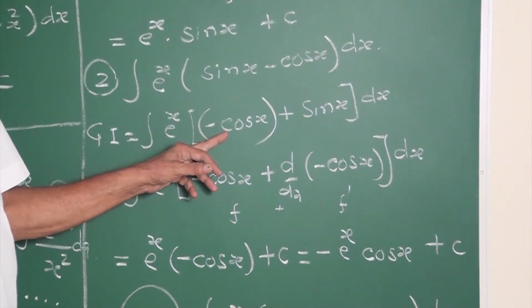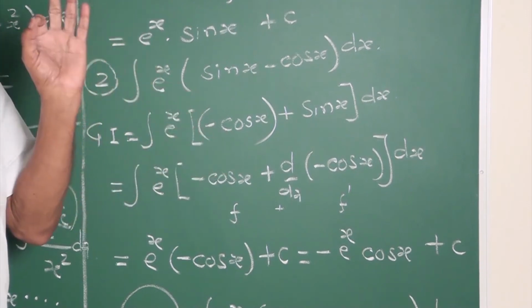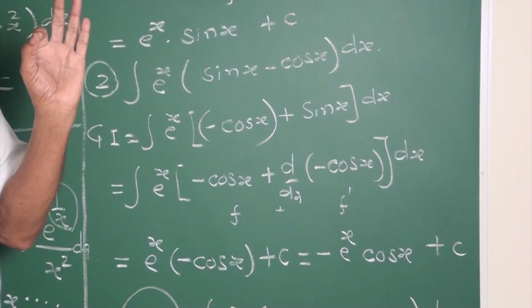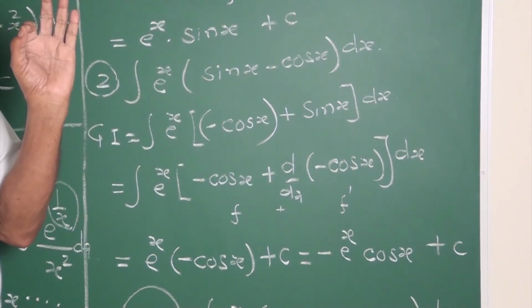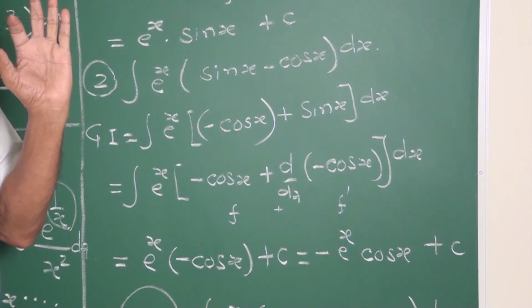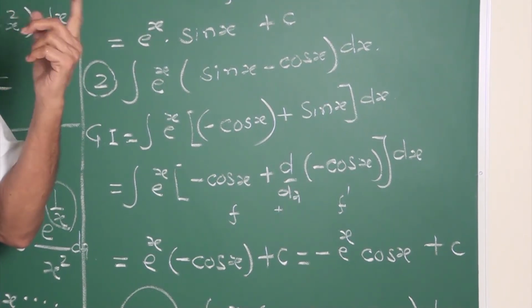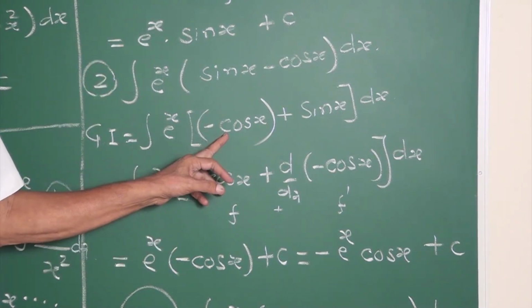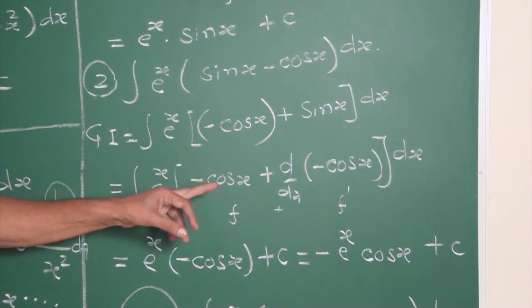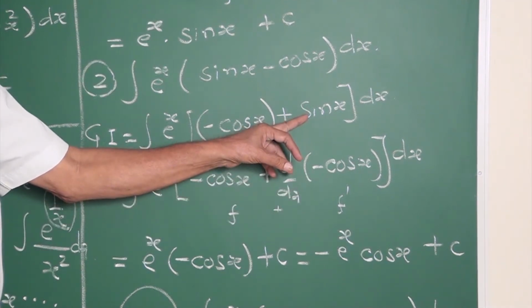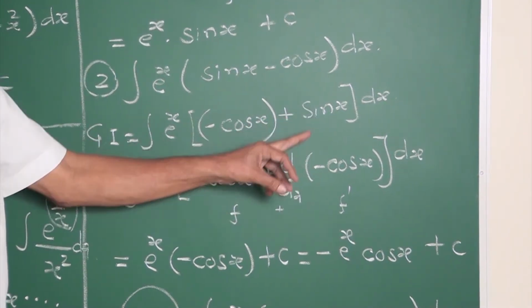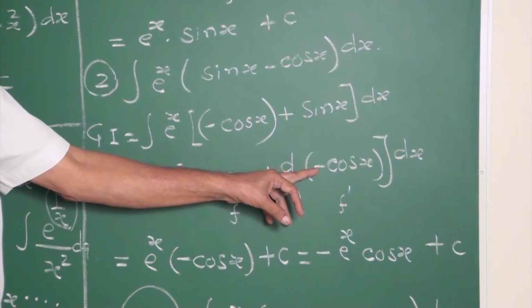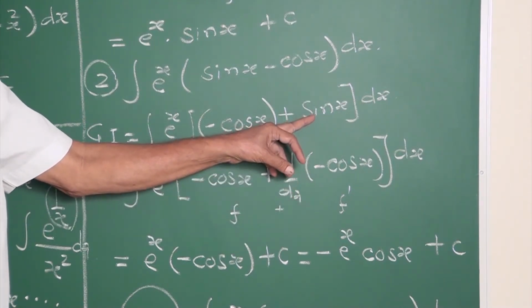I told you that the derivative of any trigonometric function that starts with the letter C has a negative sign. Plus becomes minus, minus becomes plus. This minus becomes plus, so this plus sin x can be written as d by dx of minus cos x. Minus of minus is plus sin x.